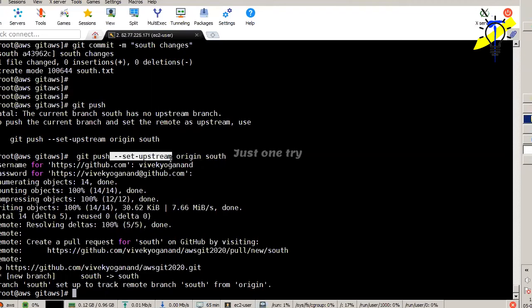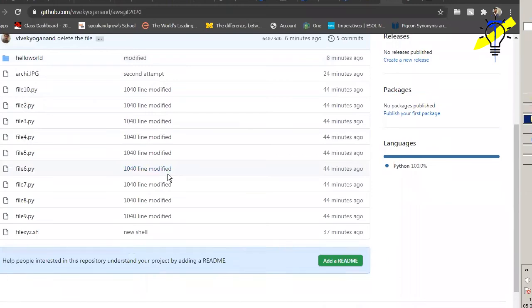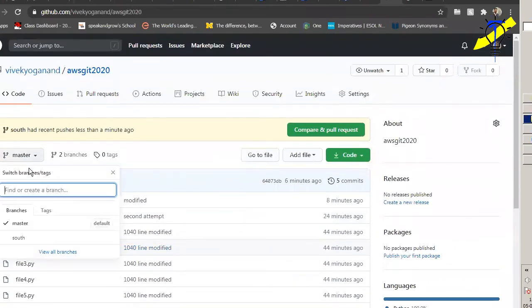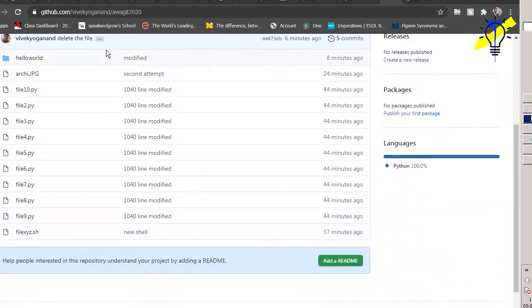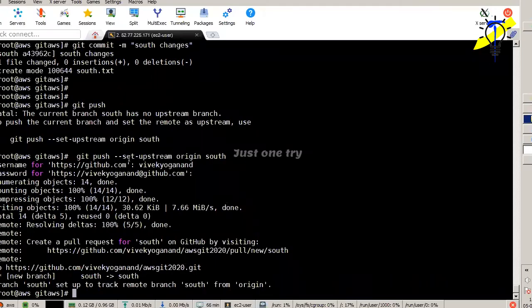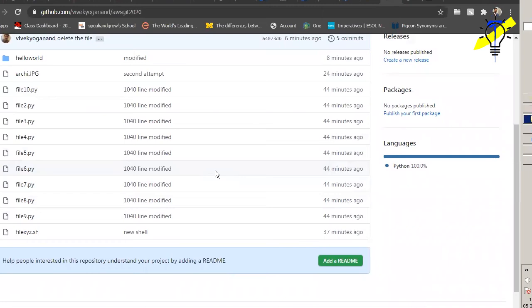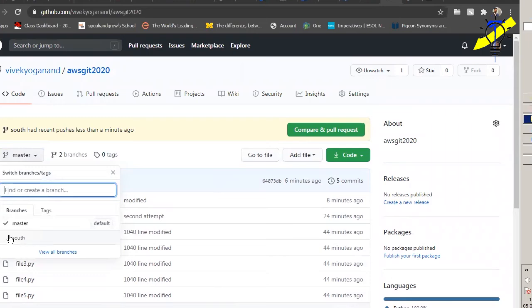Okay. So then only you can able to push, and you can able to find those branches, north and south. And you can able to see this is the default one. Okay. And now you can able to find the branch north and south. Click the south now. You cannot find any south files here. See now. Do you able to see any south file? So what name I given here? South.txt. Where is the south.txt? It's not there. Because it's a master branch. Perfect.